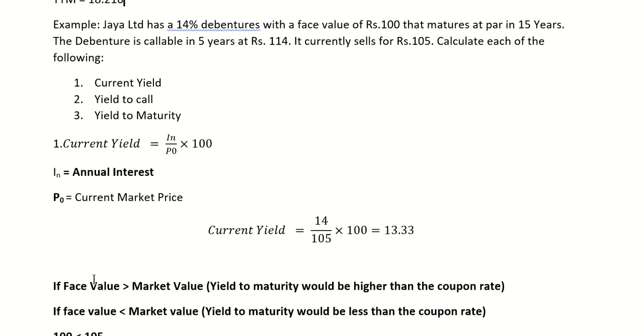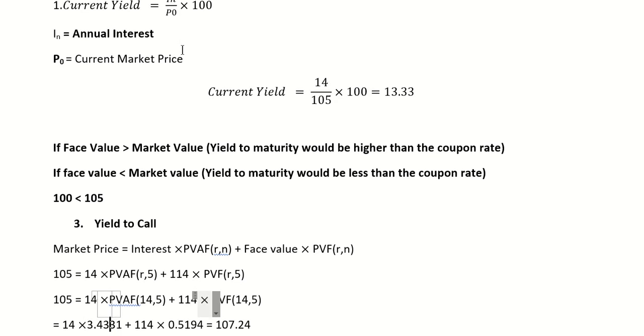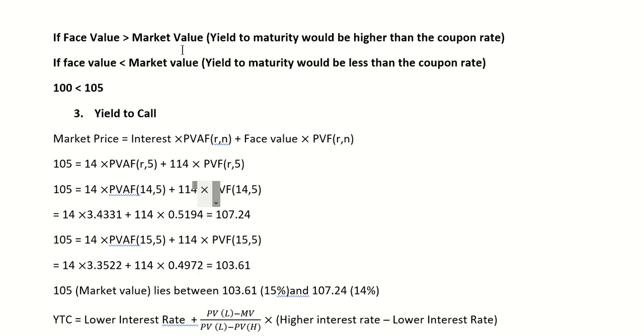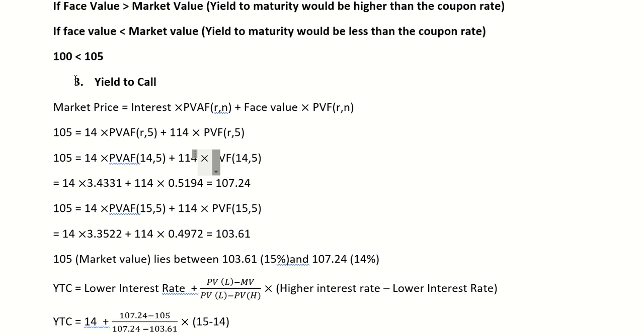It matures in 15 years, and the callable life was 5 years. So the company may call in between or may pay at maturity only. So now we will calculate yield to maturity also. Same formula we will apply, the only difference is the time period.